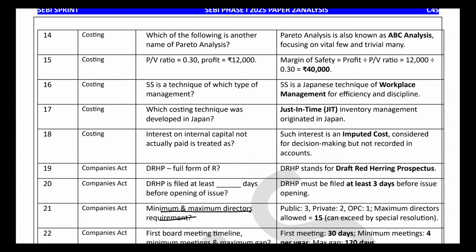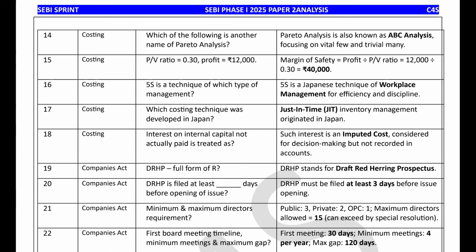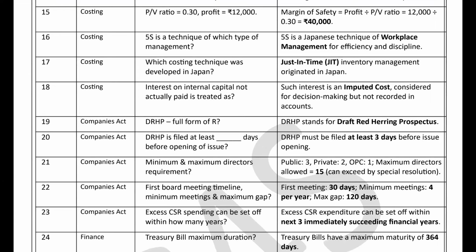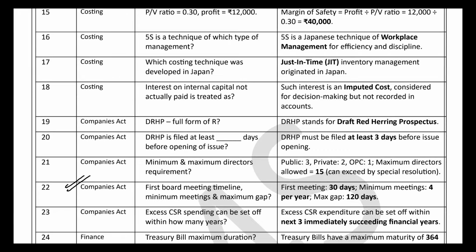If you read the first overview of the directors chapter, you will understand: for a public company the minimum is 3, private is 2, OPC is 1, and the maximum directors allowed is 15, which can be exceeded on a special resolution. If you read the directors chapter, you will understand this concept easily. They asked a very easy question in fill in the blanks, so don't get confused. The 22nd question, Companies Act: first board meeting timeline, minimum meetings. That is first meeting within 30 days, 4 meetings, and a gap of 120 days per year. This is a direct question that has been asked.